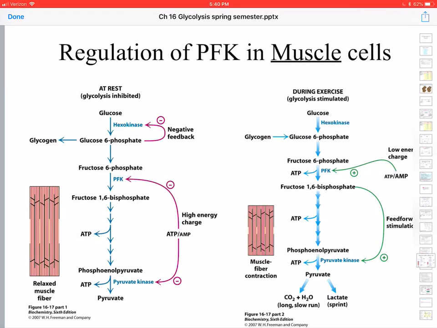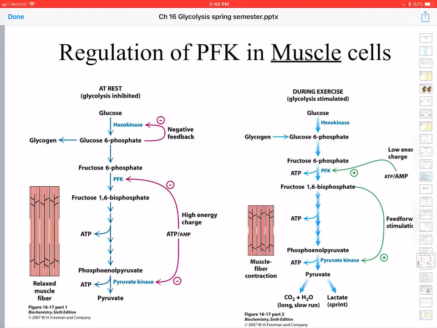Now, your muscle cells need ATP, and so glycolysis is regulated by the energy charge. In other words, the ratio of ATP to AMP. AMP is the signal for low energy, ATP is the signal for high energy. So if we have a high energy charge, that means we have a lot of ATP, and we don't need glycolysis to continue in the muscles because we already have plenty of ATP. We don't want to waste the glucose. We need to save it for when we do need it.